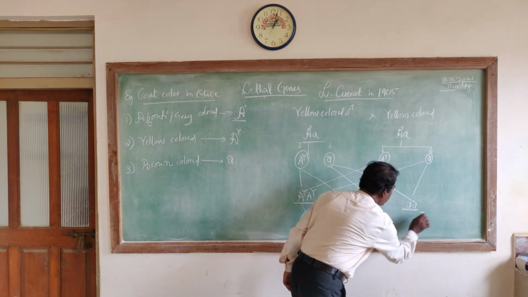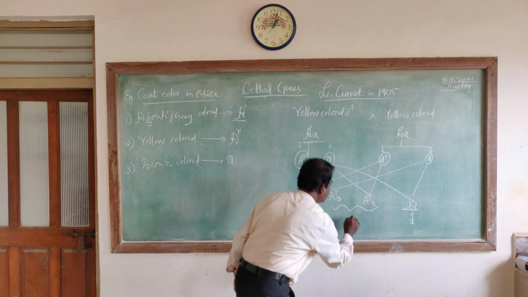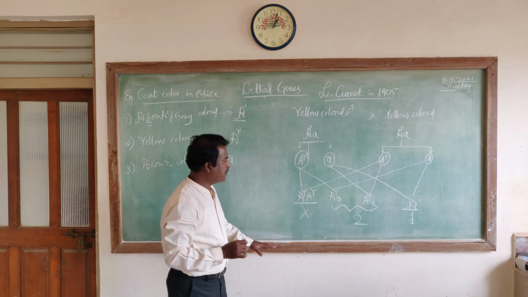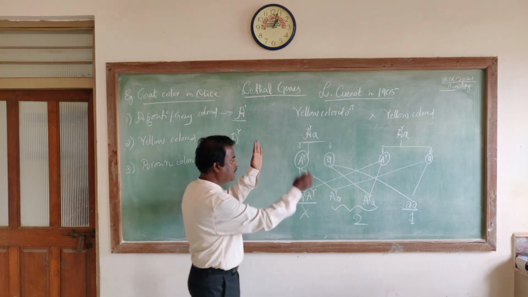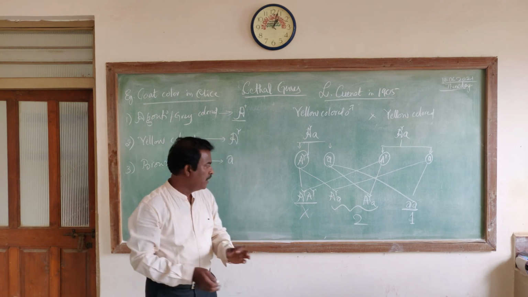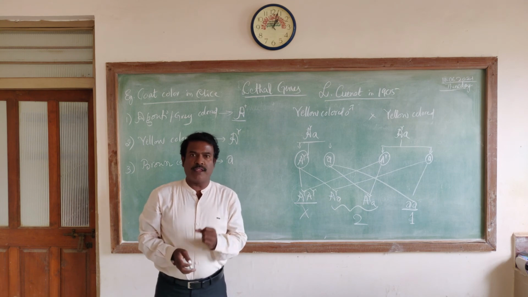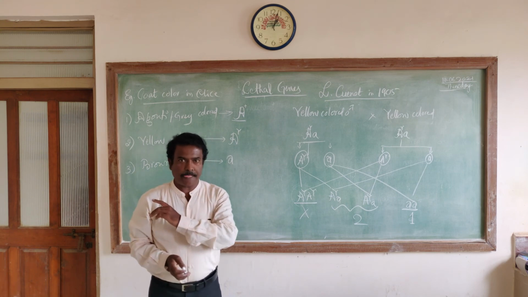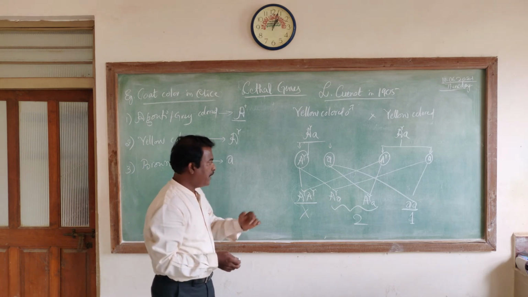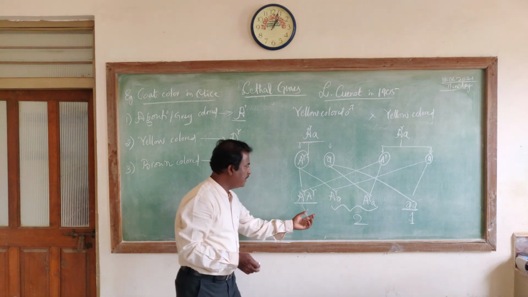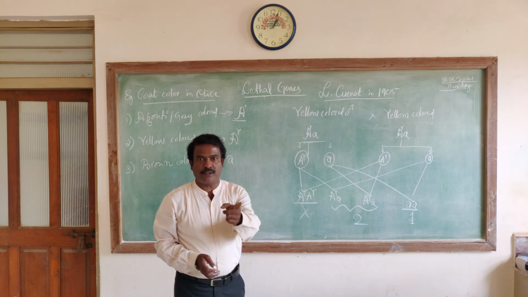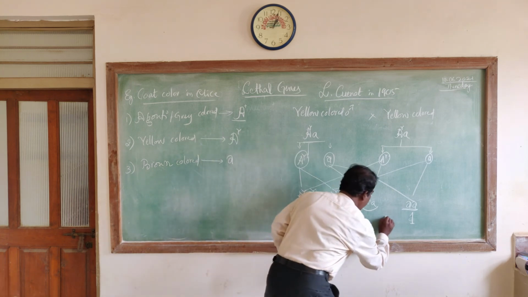This is okay. So this was 1 and this is 2. But this one was found dead. What does it indicate? Here we can compare this experiment with Mendel's monohybrid cross. In Mendel's monohybrid cross, the F2 generation was found with the classical ratio 3:1, where 3 are dominant and 1 is recessive. Whereas here 1 is dead, which means the ratio is now modified. The Mendelian monohybrid classical ratio 3:1 is modified into 2:1.